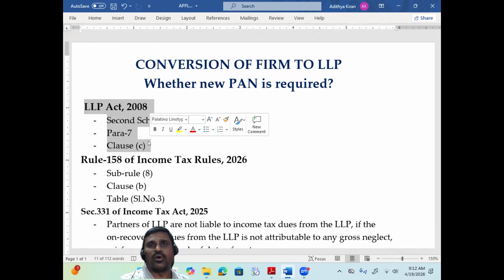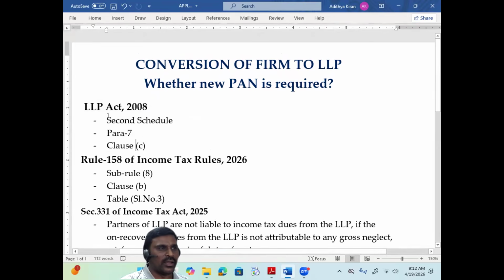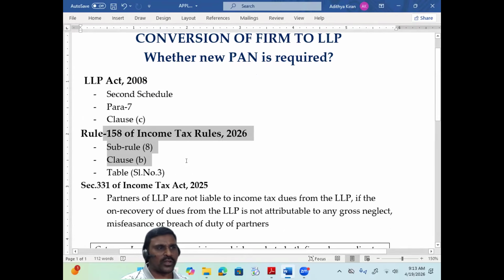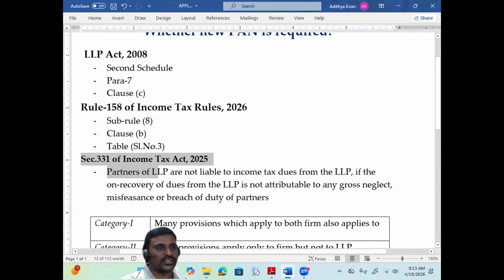You have to forget about the old entity. You came across a new entity. You have created a new entity. Accordingly, you have to apply for the new PAN. And how to apply for the new PAN? What are the documents supporting the new PAN? Rule 158 of the Income Tax Rules. And to take this protection also.